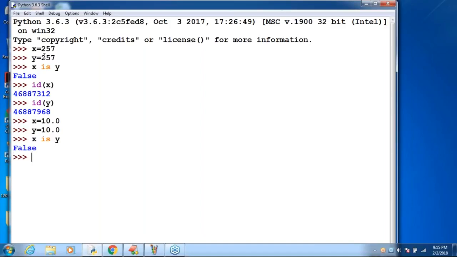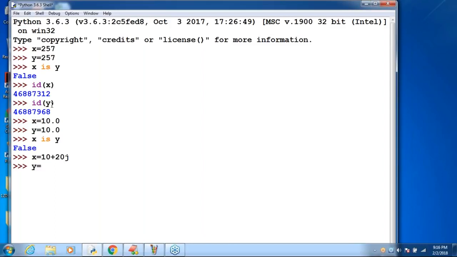The reason is that for floating point data types, reusing is not there. Reusing concept is not there. Remember that.